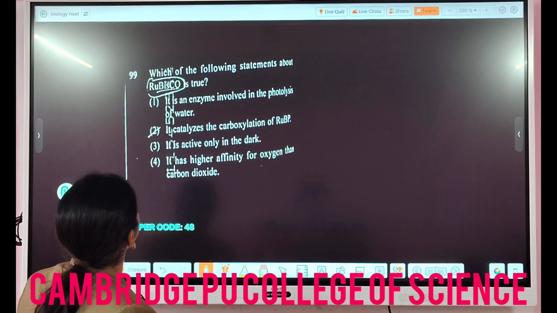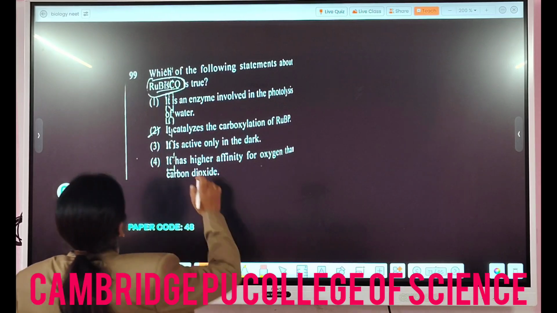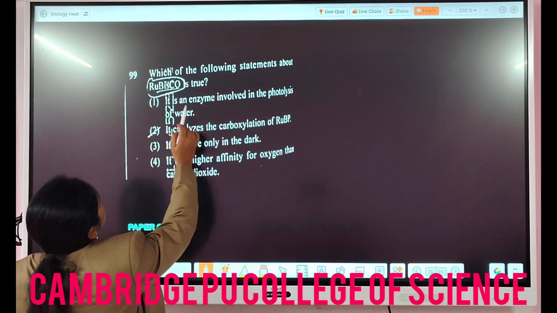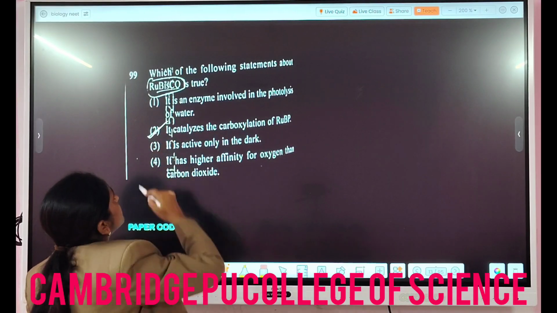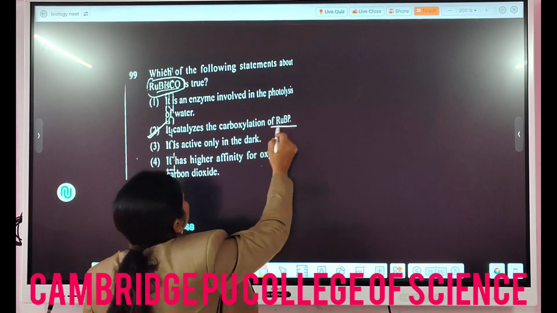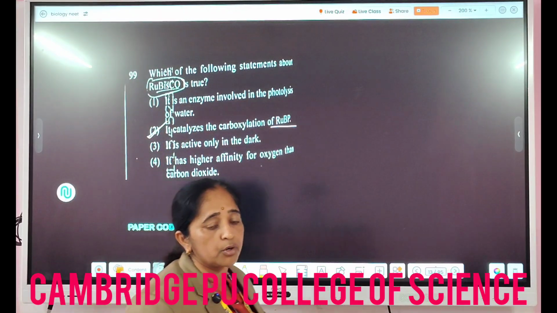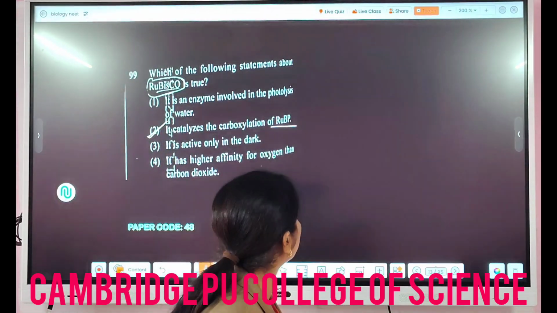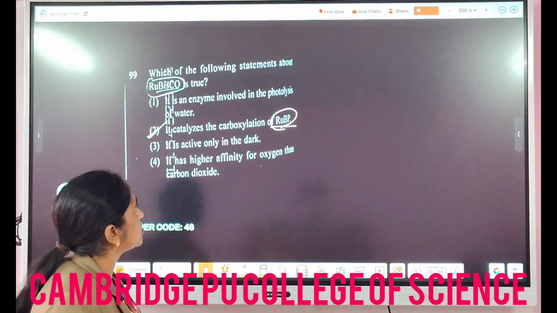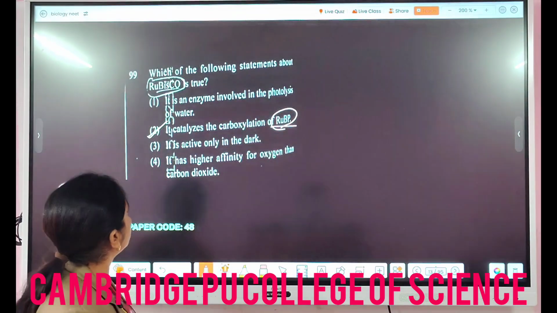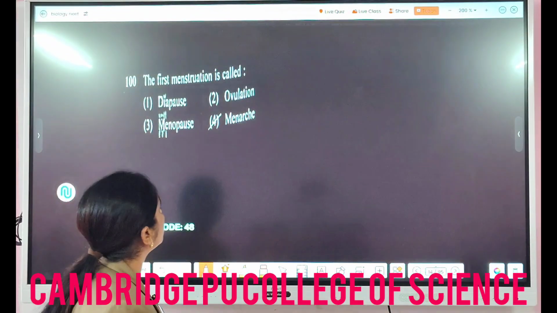Which of the following statements about Rubisco is true? In the 99th question here, is it an enzyme involved in photolysis? No, it's not involved in photolysis. It catalyzes the carboxylation of RuBP, ribulose bisphosphate. And what is Rubisco? It's an enzyme, right? Ribulose bisphosphate carboxylase oxygenase. So here it does the carboxylation of RuBP. Yes, you have studied the biosynthetic phase, so there you will get this reaction. Since it is a quick analysis, I will not go into much detail.